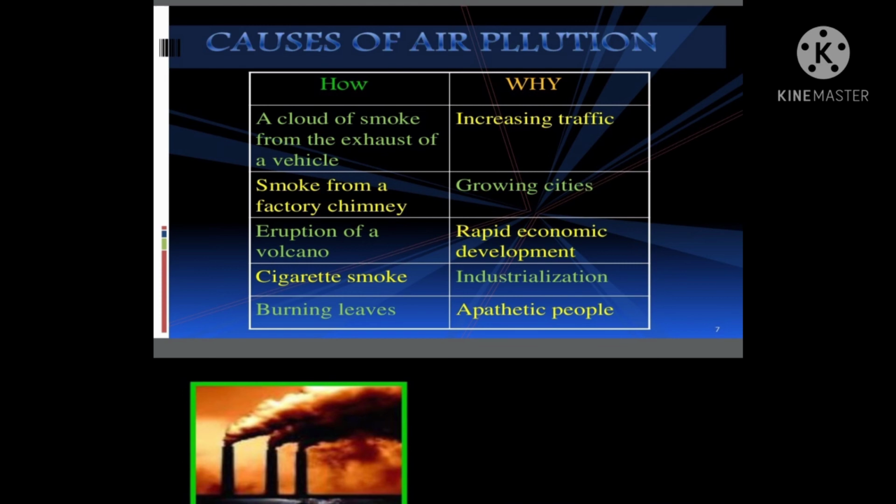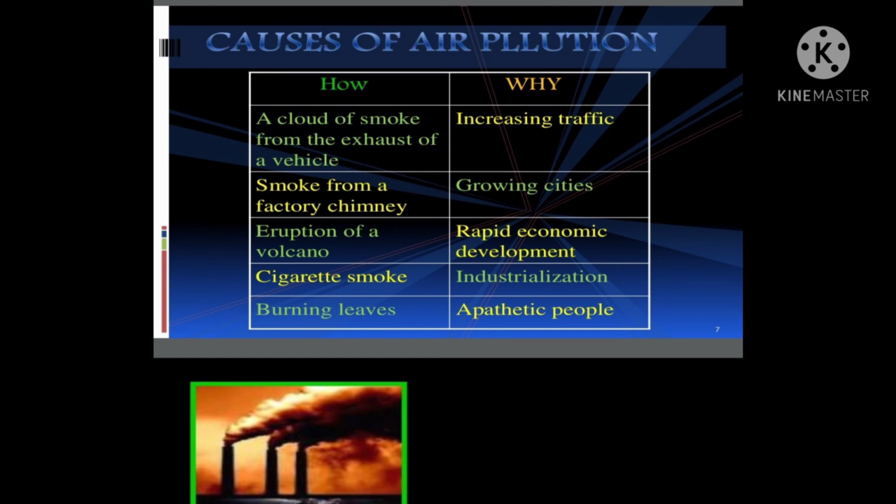How and why? A cloud of the smoke from the exhaust of the vehicle. ठीक है, smoke from the factory chimney, यहाँ से हमें स्मोक मिलता है. इरप्शन ऑफ द वॉल्केनोज, हमेशा ज़रूरी नहीं कि ह्यूमन एक्टिविटीज़ ही हो, नेचुरल डिज़ास्टर्स भी होते हैं. बर्निंग लीव्स, हम जो जनरली लीव्स जलाते हैं वो, ठीक है. So when we are burning, that is increasing traffic. Smoke from the chimneys, growing cities.